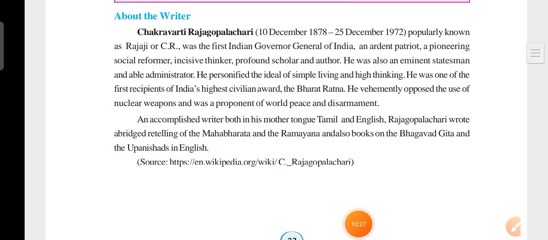Next, this third answer. What is Rajaji's advice to the students of higher learning? This question came from What Makes a Nation, written by Raja Gopalachari. So, third question answer. About the writer, we have to write at least 2 or 3 lines.